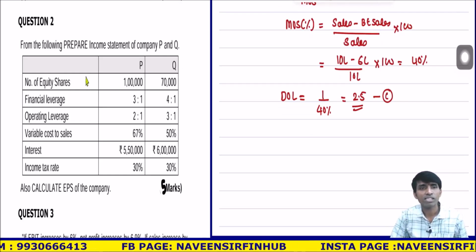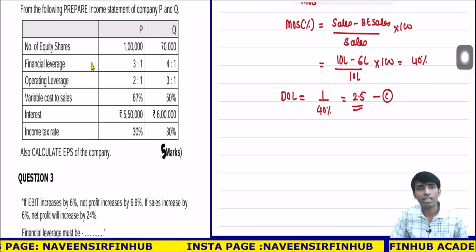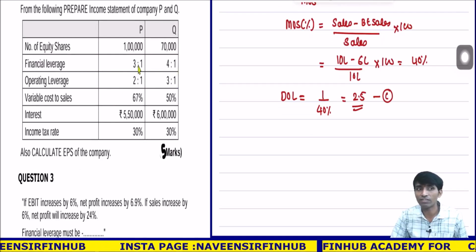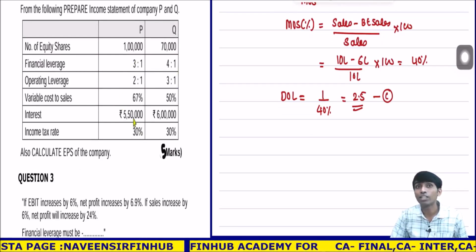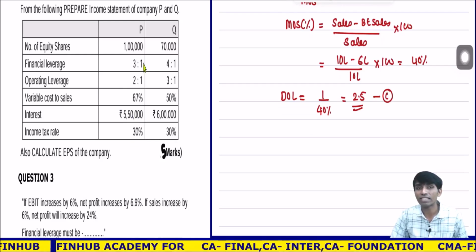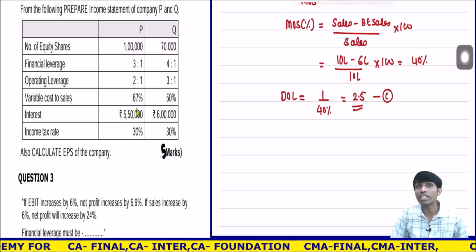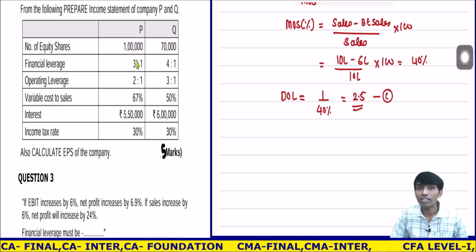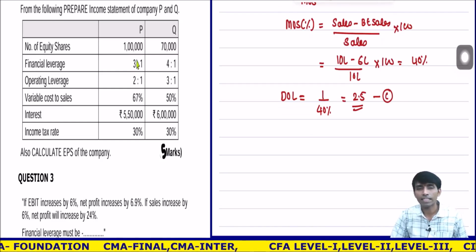Listen. Prepare the income statement. Number of equity shares is 1,70,000. Leverage is 3:1, 4:1. Financial leverage is given. If you remember, whenever financial leverage and interest are given, you have to be very careful, because easily you can go wrong. This was the tricky question. What is the formula for DFL? EBIT upon EBIT minus interest, that is EBT. Correct?